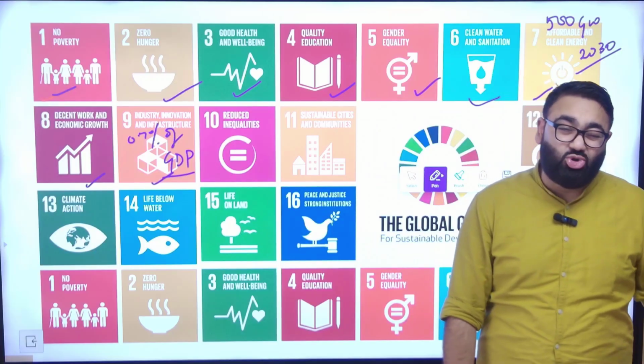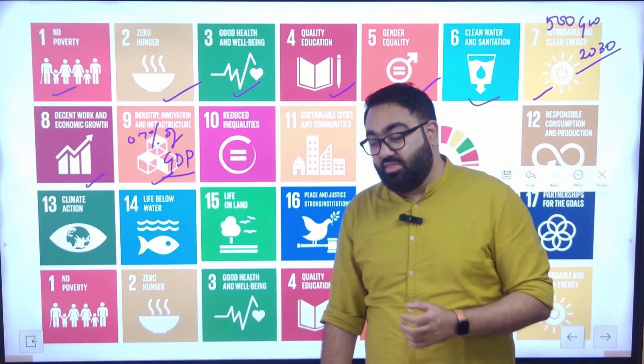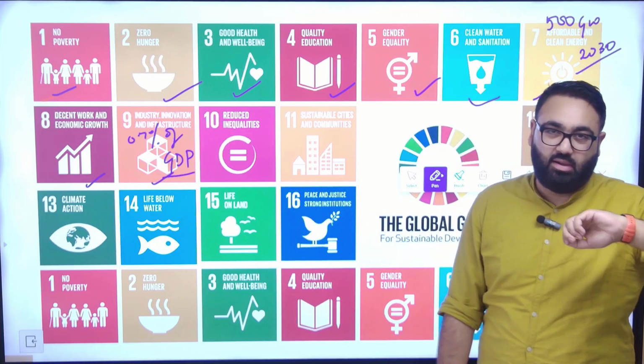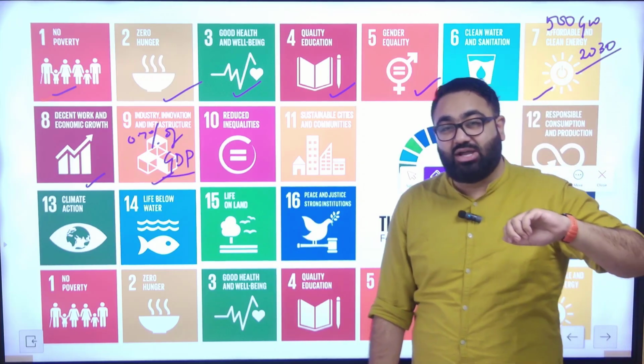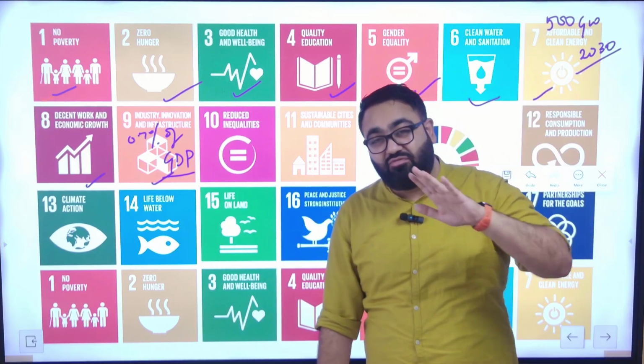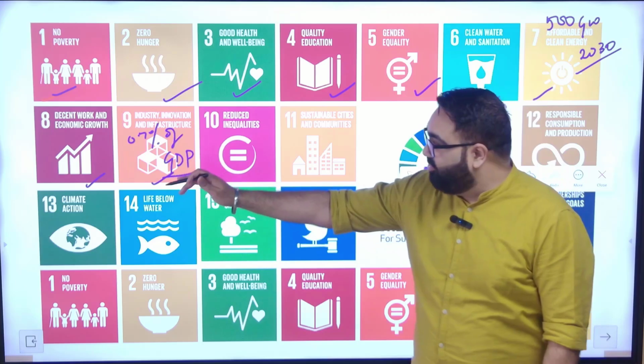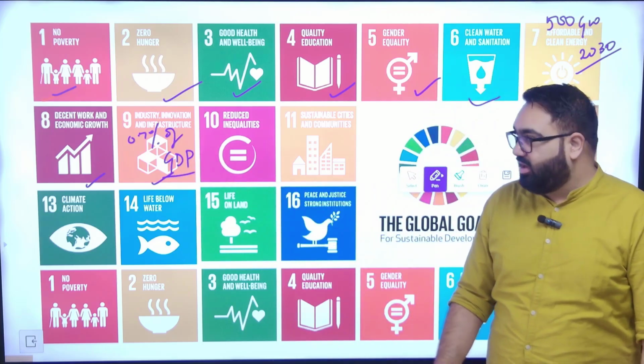China spends close to 3% of its GDP. Their GDP anyways is much higher, and on that also 3% is spent. Countries like Israel and South Korea spend anywhere between 4 to 5% of their GDP on research and development. So this is where, in the innovation part, we have to work harder.